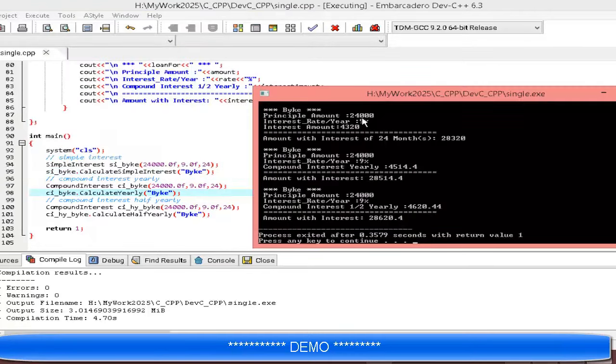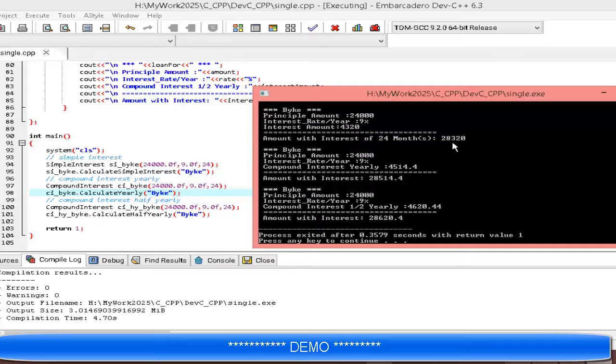You have seen that first we call the simple interest object for bike. The interest amount is 4320, for 9% rate and 2 years, 24 months.